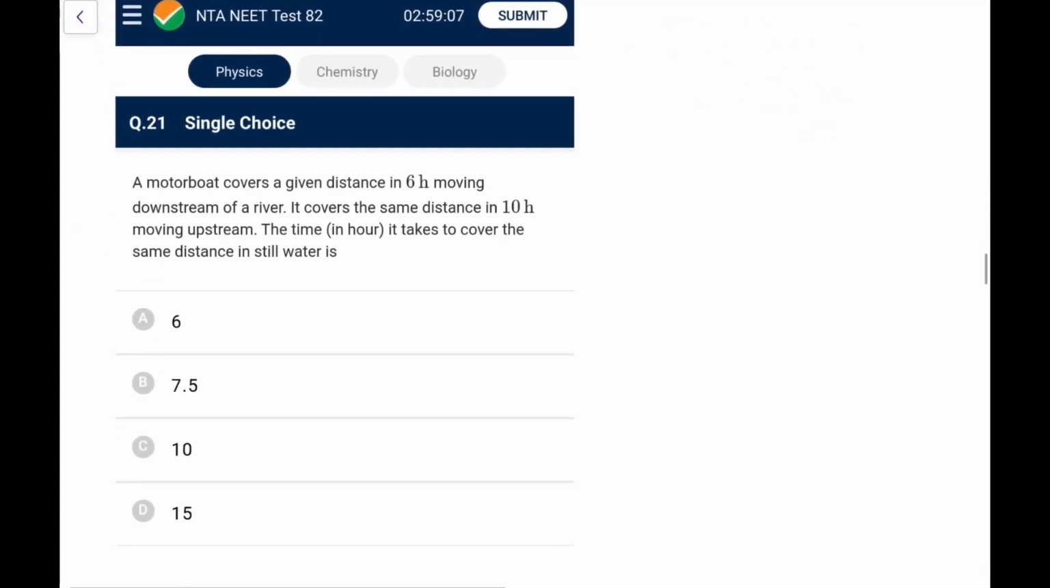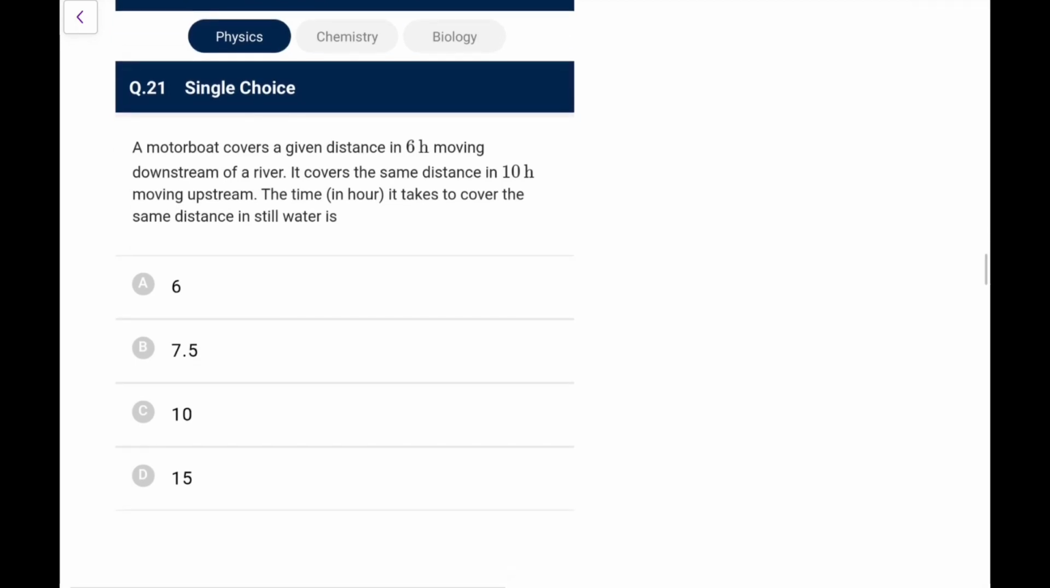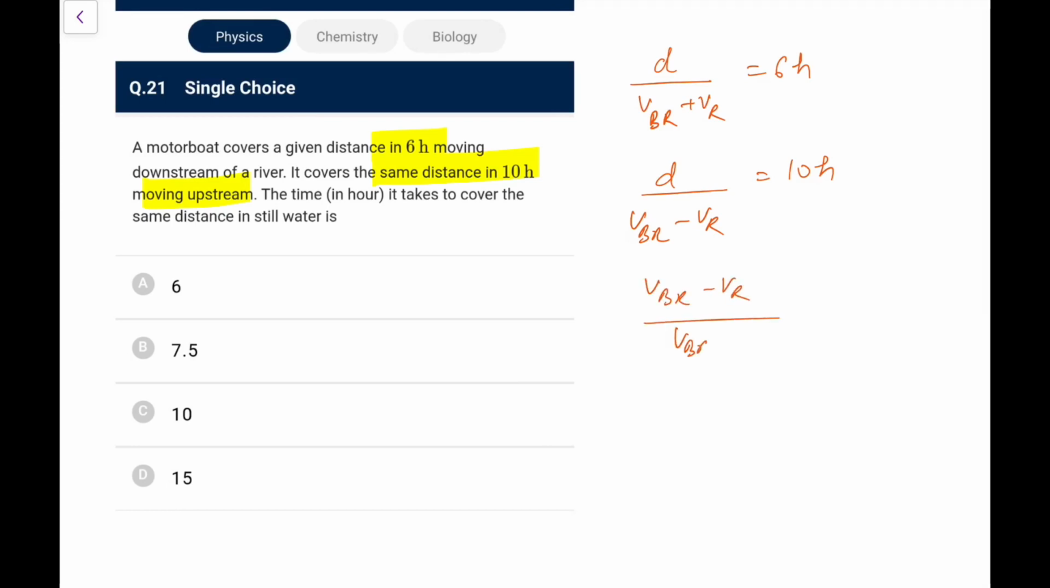Next, 21st. A motorboat covers a given distance in 6 hours moving downstream of a river. If it covers the same distance in 10 hours moving upstream, the time it takes to cover the same distance in still water is. So first, let's say distance be d. When it is going downstream, it would be velocity of boat with respect to river plus velocity of river, that is 6 hours. In the second case, it would be VBR minus VR because it is going upstream, that is 10 hours. So now we can directly say VBR minus VR divided by VBR plus VR is 6 by 10, that is 3 by 5.